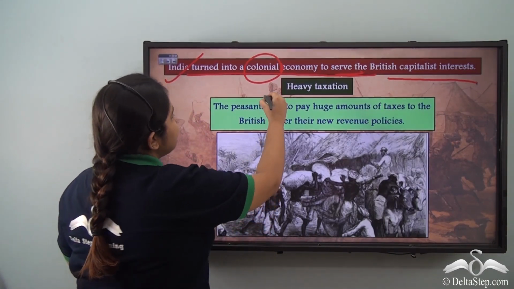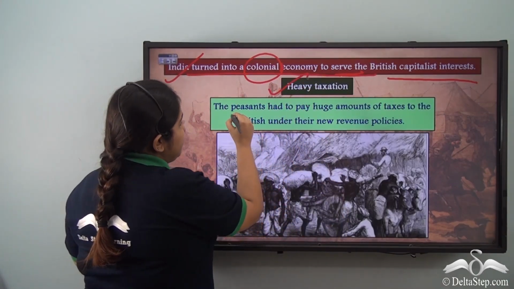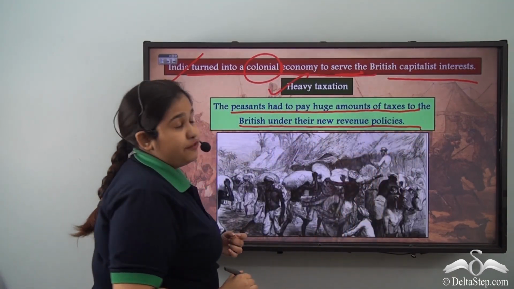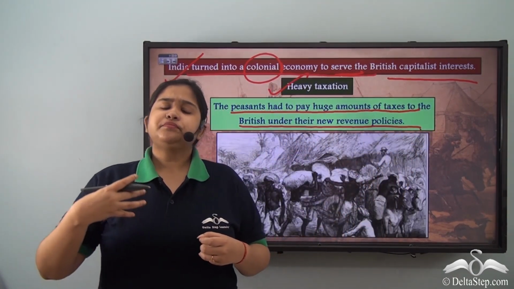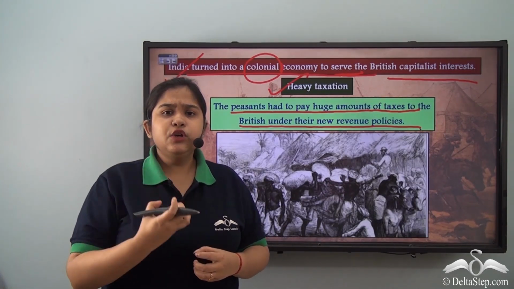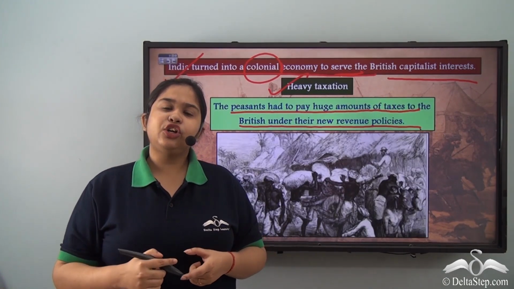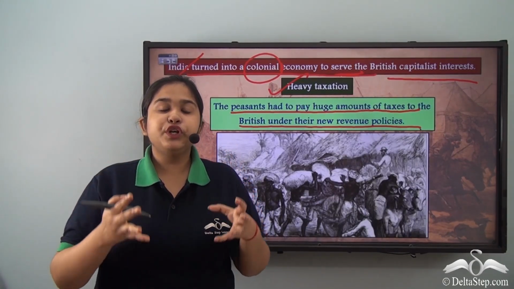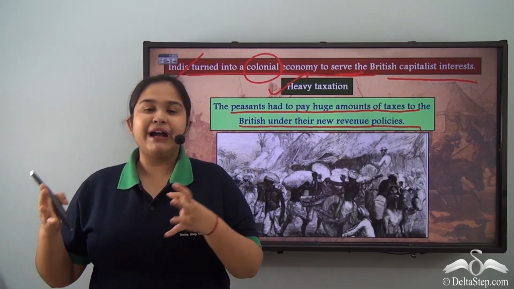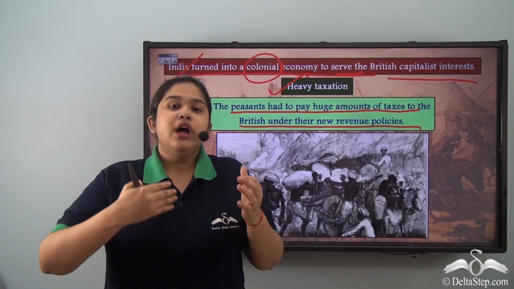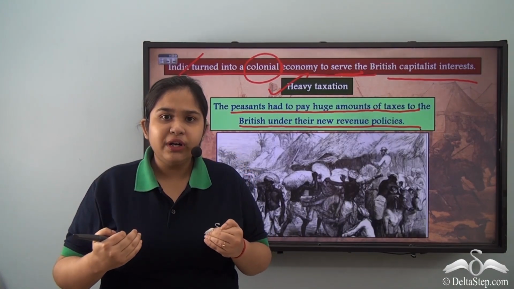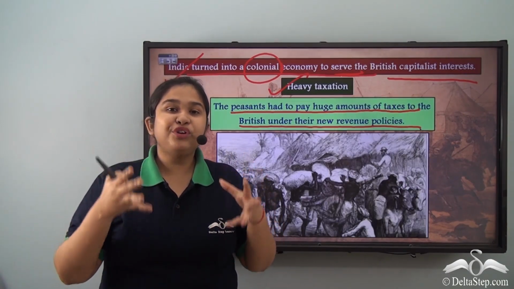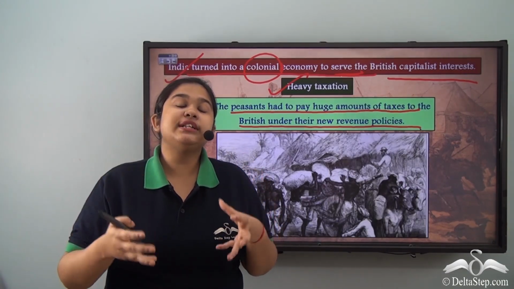So the first is heavy taxation. We see that the peasants had to pay huge amounts of taxes to the British under their new revenue policies. When the British came up with these new economic policies like the Permanent Settlement and the Ryotwari Settlement, they were driven to generate maximum revenue, maximum taxes from the peasant. The peasant had a land holding, and that land holding was burdened with a tax that the peasant was not able to pay.